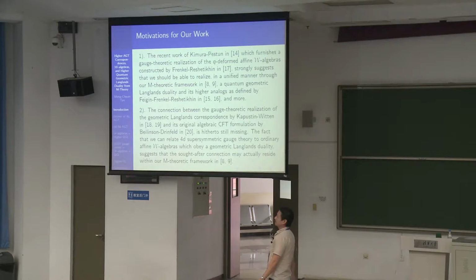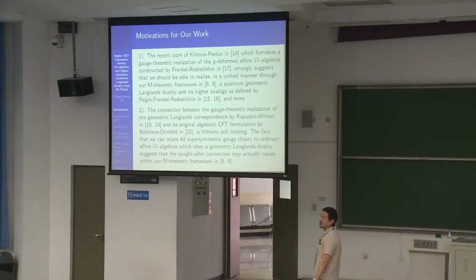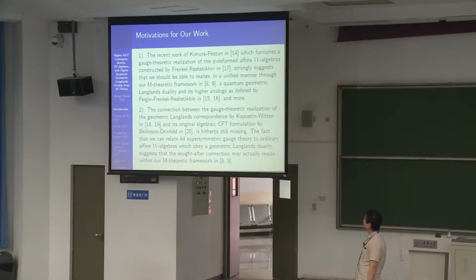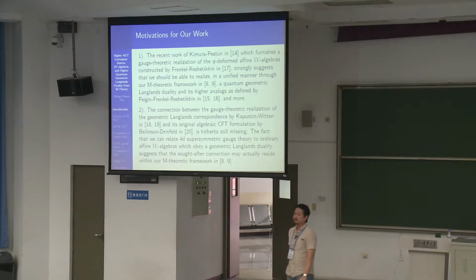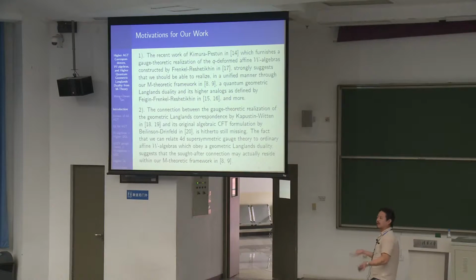And the other motivation is that the connection between the gauge theoretic realization of geometric Langlands correspondence by Kapustin and Witten and its original algebraic CFT formulation, that connection is still missing. So we are still trying to figure out where that connection is.